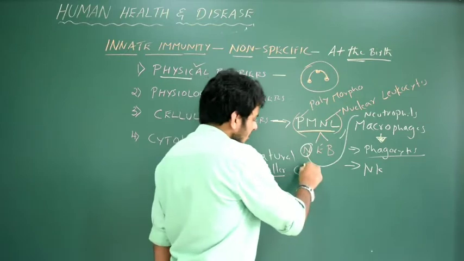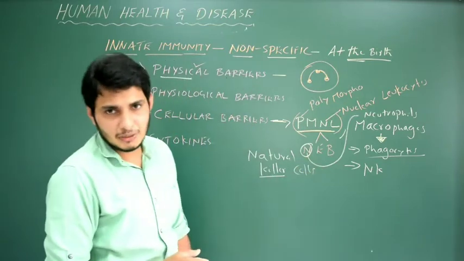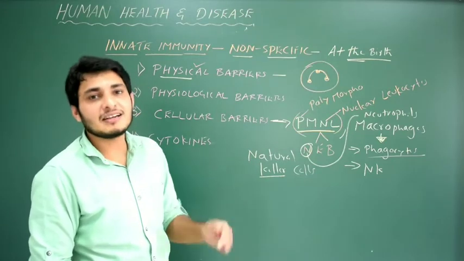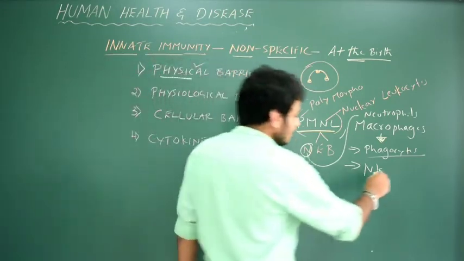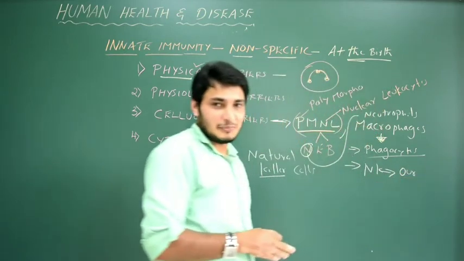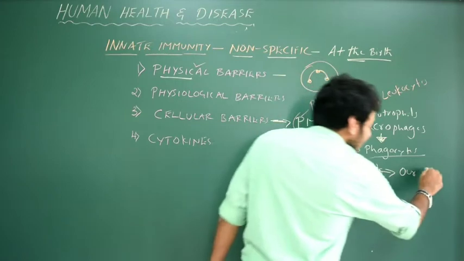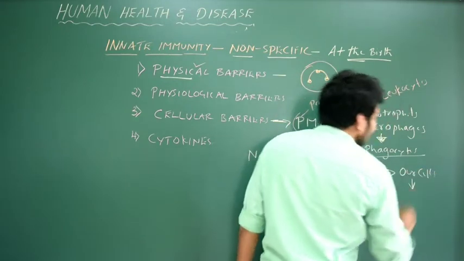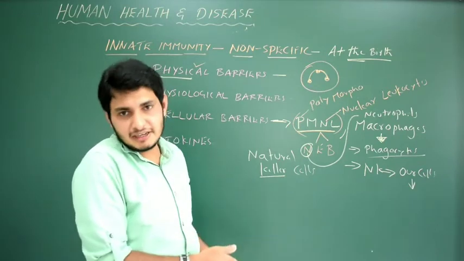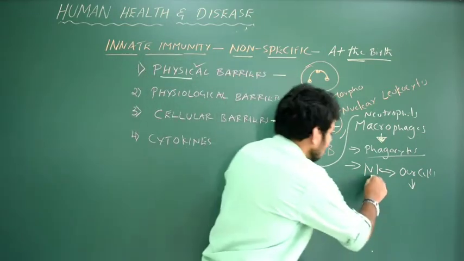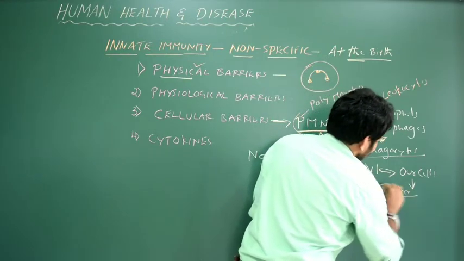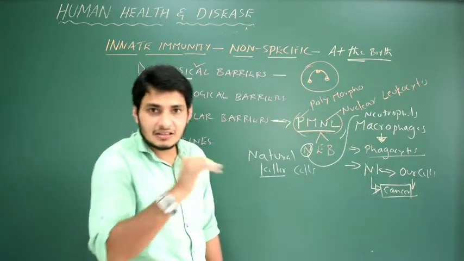Okay, what are they going to kill? Natural killer cells normally kill our own cells, if they are damaged. So NK cells are going to kill our own cells, not other cells. But only if the cells are infected or damaged by a bacteria or virus. They also play an important role in killing cancer cells. They kill the cancer cells.